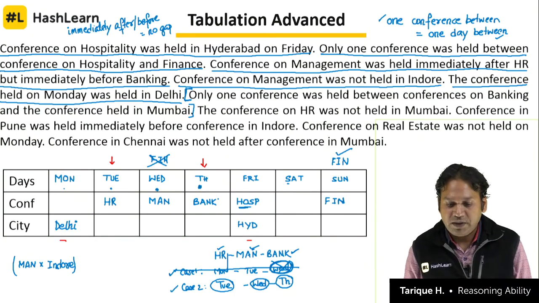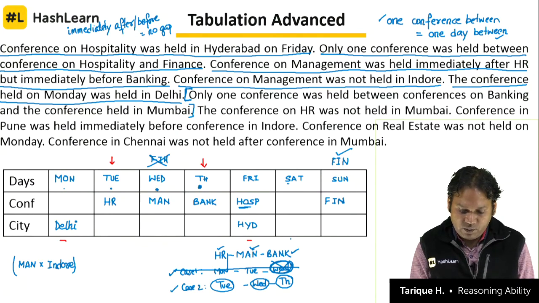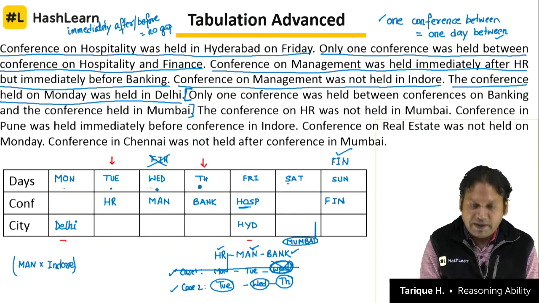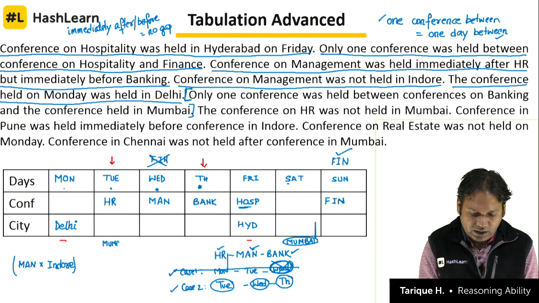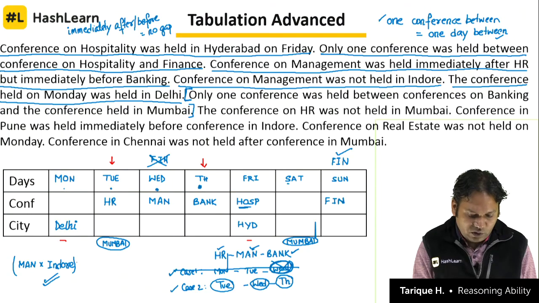So now, what about Mumbai? One day gap between banking and Mumbai. So there are two options for Mumbai. If banking is on Thursday, one option is that Mumbai can be on Saturday, or if I take that one day gap as Wednesday, then Mumbai can be on Tuesday. We have two options here for Mumbai, one is Tuesday and the other is Saturday. Which option is right we will know immediately. What we also know is that management and Indore will not go together, so let's write it here. Management will never be in Indore.